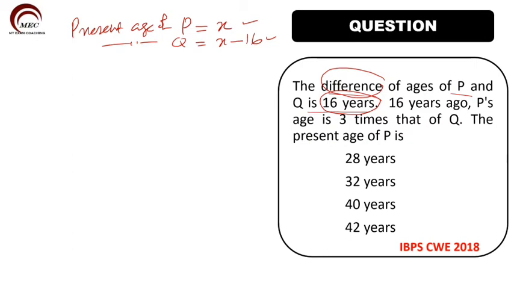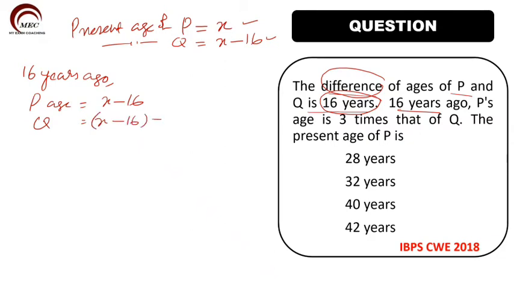Now, second condition. 16 years ago, P's age will be X minus 16, and Q's age will be X minus 16, again one more minus 16. So this will become X minus 32. Understand this concept very, very clearly.